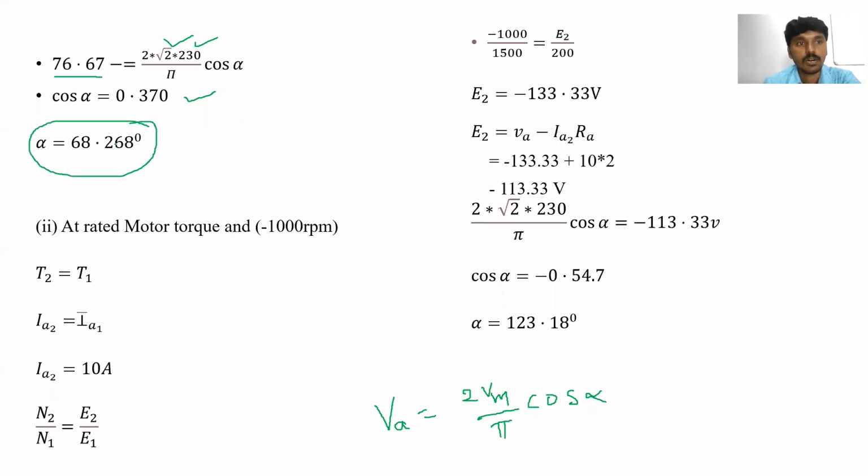What is the answer? The firing angle at half of the rated motor torque and 500 rpm is 68.268 degrees. Is it clear?